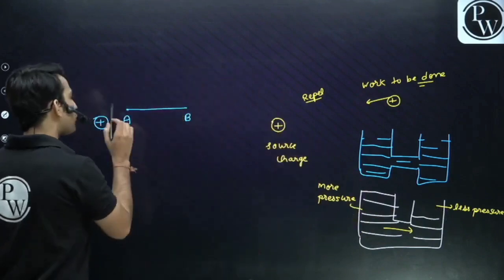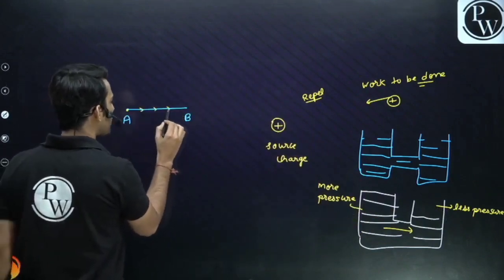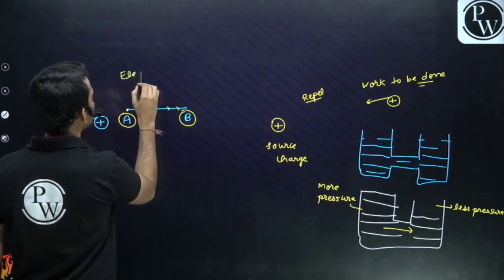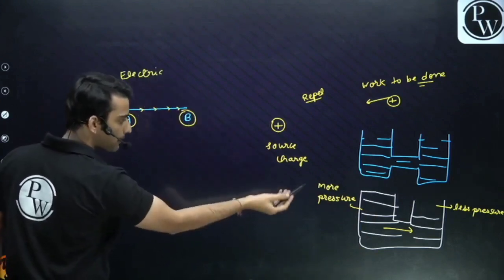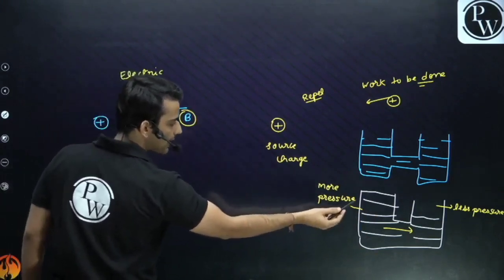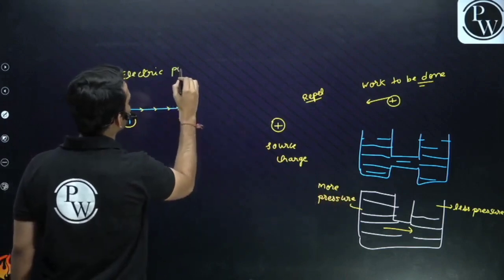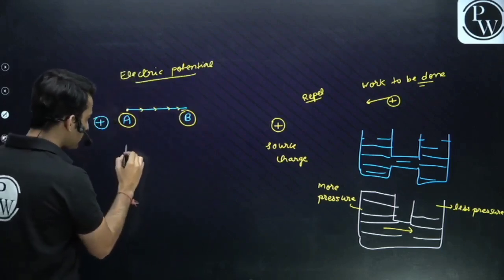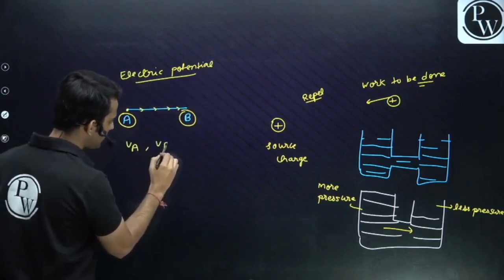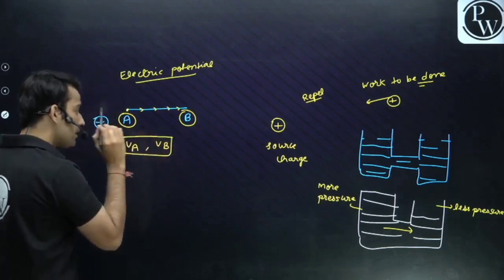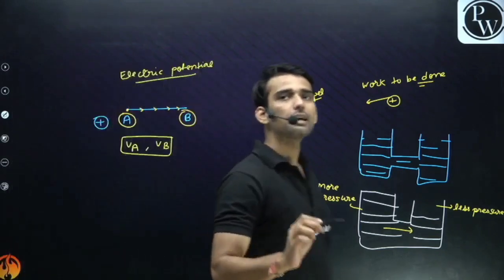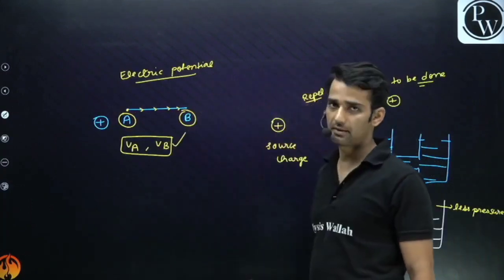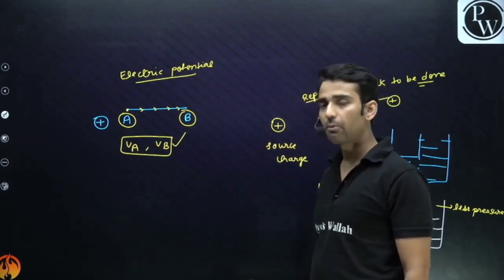Similarly, guys, if you want charge to go from A to B, there has to be a difference of a certain parameter known as electric potential. It's like a pressure in here. We have an electric potential here. So potential at A is VA, potential at B is VB. So guys, in any conductor, if there is a flow of a certain amount of current, that means we have a potential difference, right?